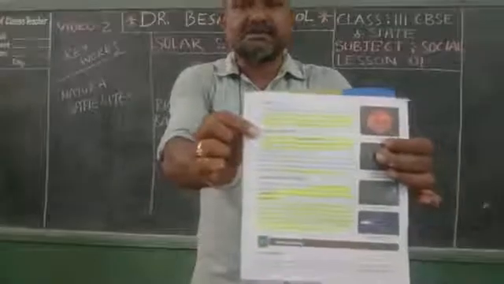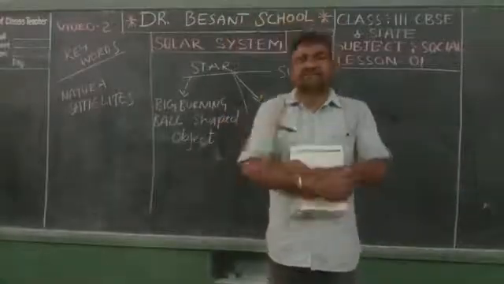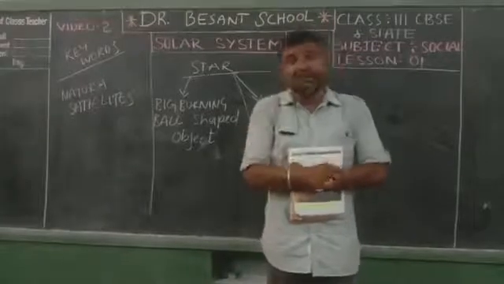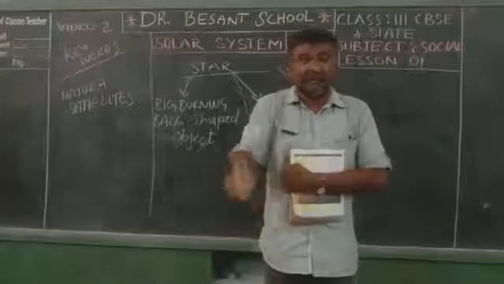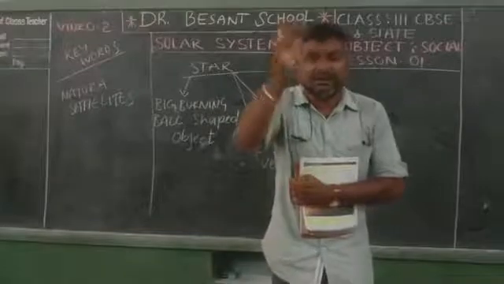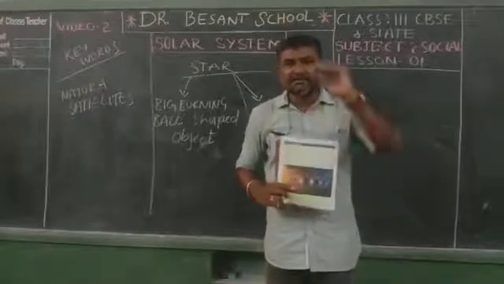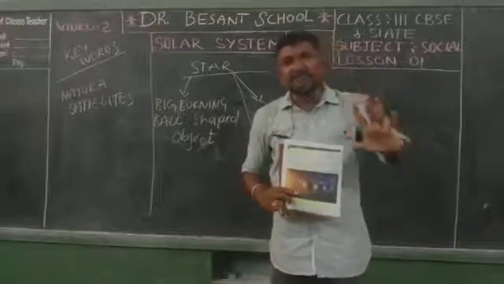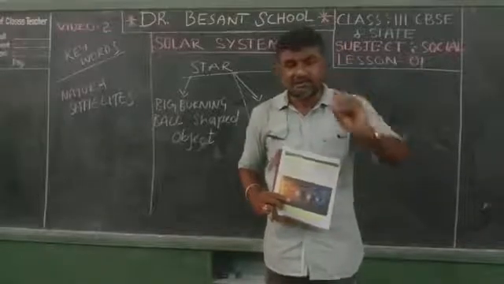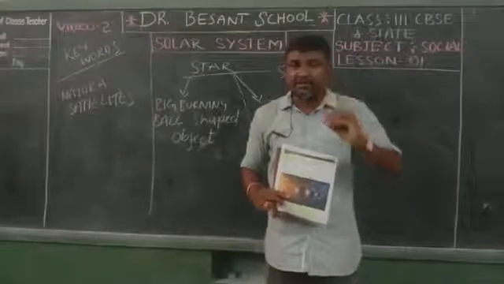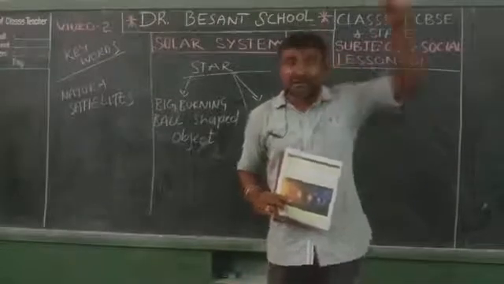What are satellites? Satellites are also heavenly bodies that are revolving around the planets. Here you can observe, children, they are all heavenly bodies. Some are big, some are small, some are average. But here, it's talking about the planets. They are revolving around the sun.